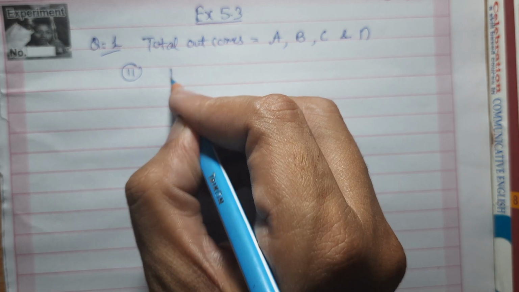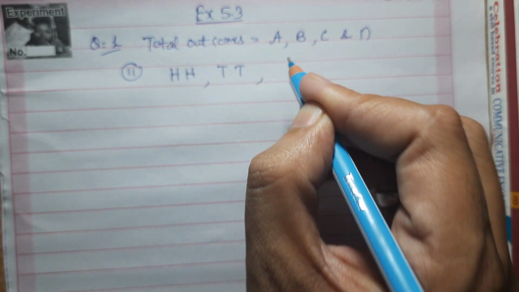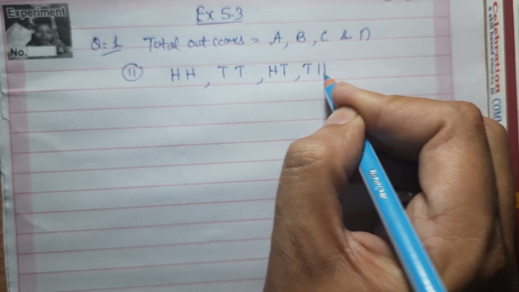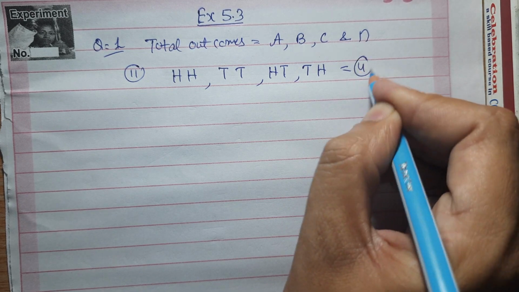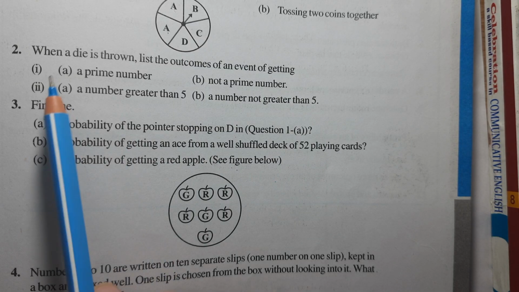When tossing 2 coins, either both heads, both tails, one head one tail, or one tail one head. So total it will be 4 outcomes. Clear? Now question number 2.